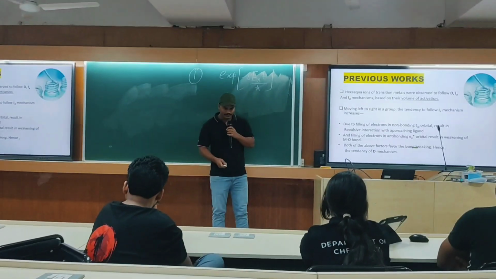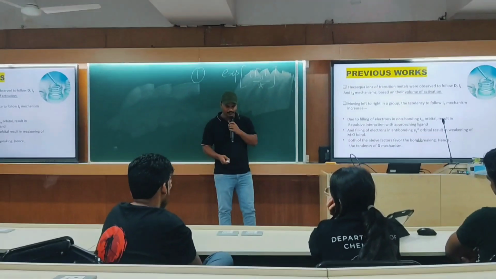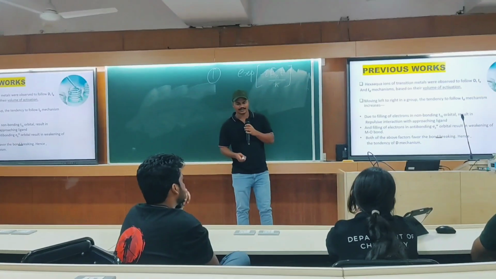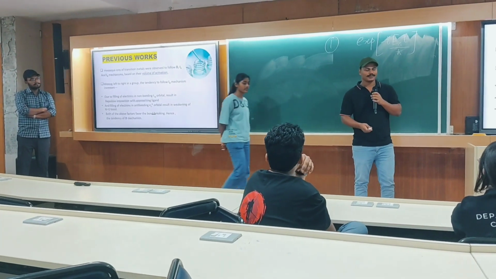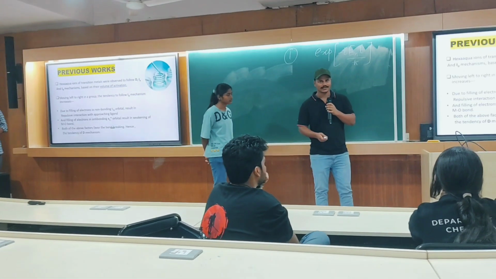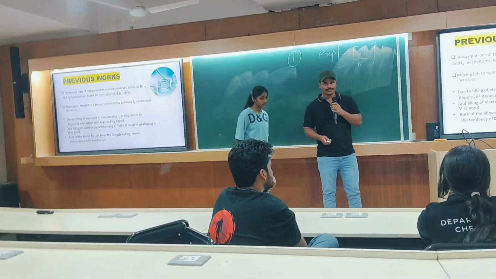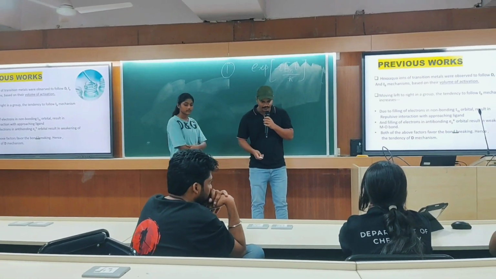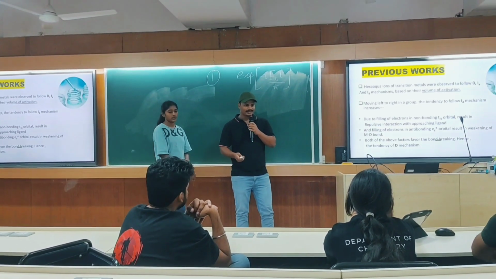For the hexa-aqua metal complexes, which mechanism they follow, dissociative, Ia mechanism or Id mechanism, we will discuss based on their activation volume. Let us see which mechanism it follows. As we move left to right in a period, the number of electrons increases and they will be filled in the t2g orbitals, if we see the orbital diagram. So there will be a repulsive interaction of the ligand with the metal ion, and as the ligand will